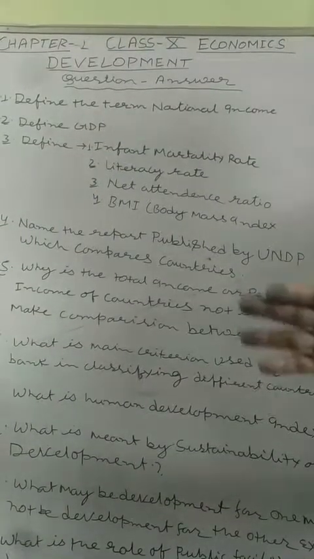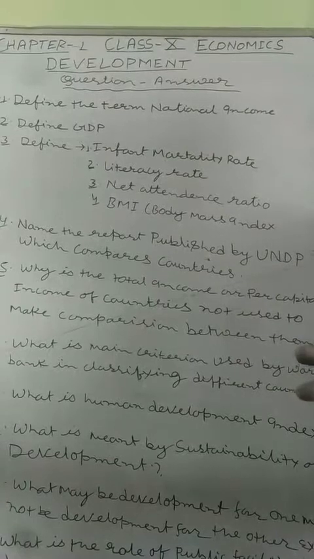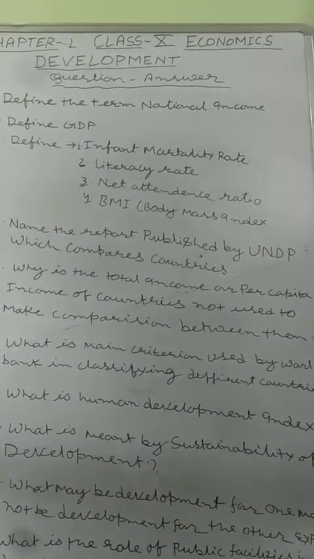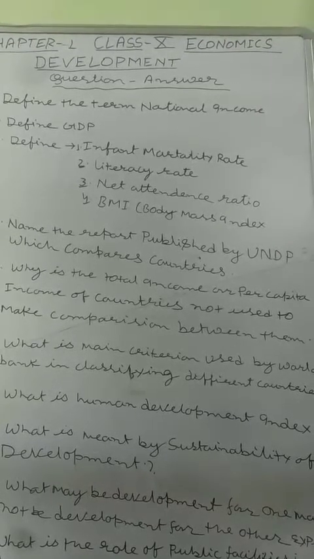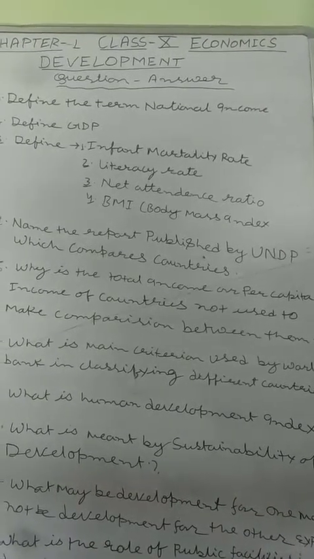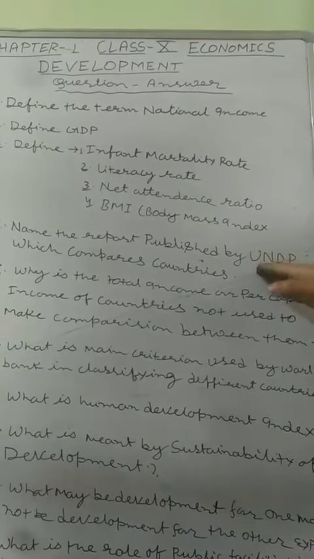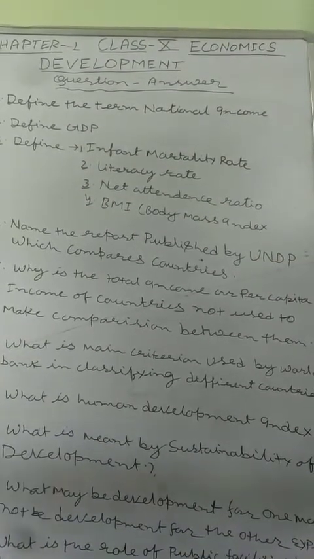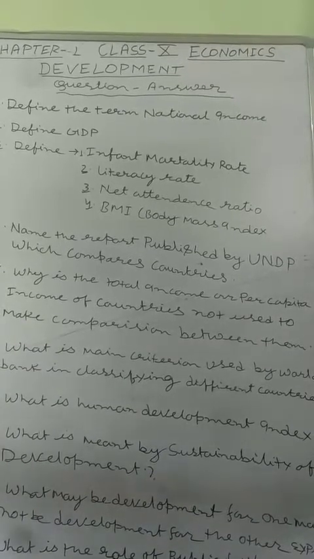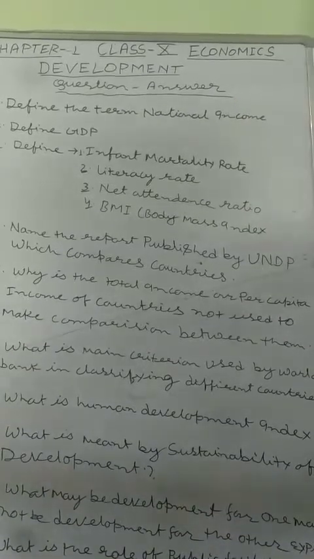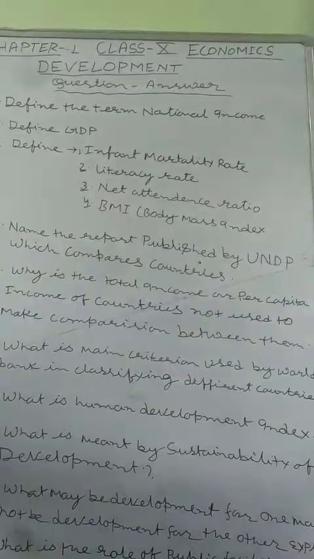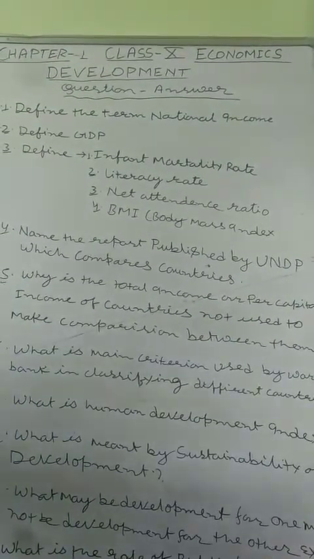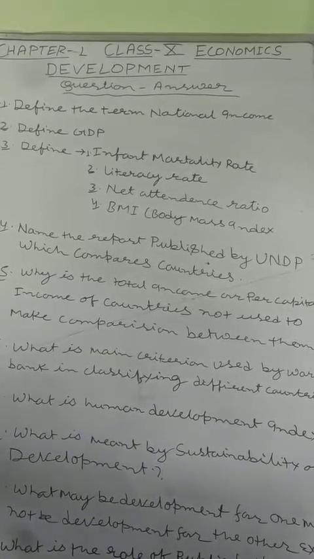World Bank criteria is very narrow because World Bank consists only of per capita income for comparison or classifying different countries. But UNDP takes a broader criteria for comparison of different nations and states, and that is per capita income, life expectancy, literacy rate, mortality rate, etc.